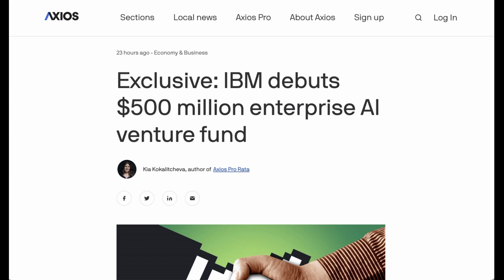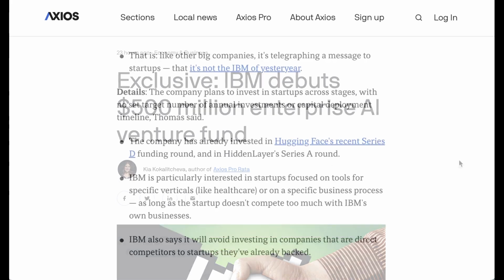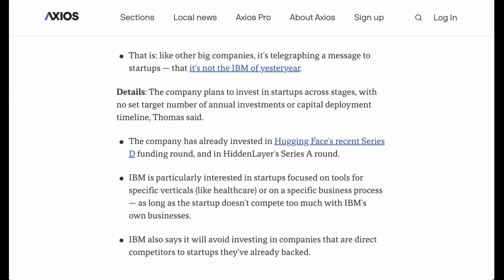One of those companies is IBM, who has debuted a new $500 million enterprise AI venture fund. Now, in terms of what the fund is going to invest in, IBM has said that they will invest across all stages and that they won't set any sort of target number of annual investments or capital deployment timeline. To get a sense of what they're interested in, they recently invested in Hugging Face's Series D, and according to Axios, quote, "IBM is particularly interested in startups focused on tools for specific verticals like healthcare or on a specific business process as long as the startup doesn't compete too much with IBM's own business."